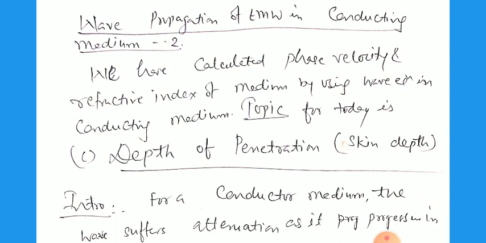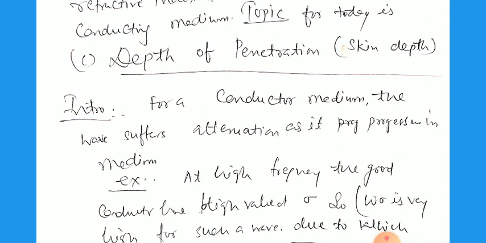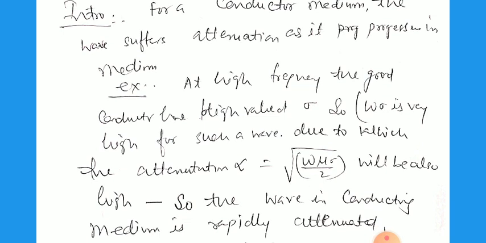For a conducting medium, the wave suffers attenuation as it progresses in the medium. For example, at high frequency, a good conductor has a high value of sigma, that is the conductivity. So omega sigma is very high for such a wave, due to which the attenuation coefficient alpha equal to the root of omega mu sigma by 2 will also be high.